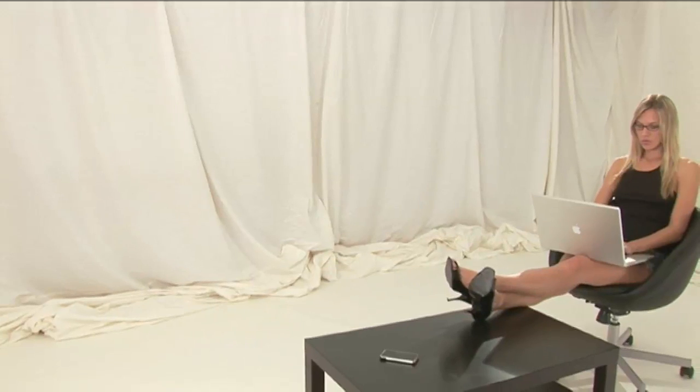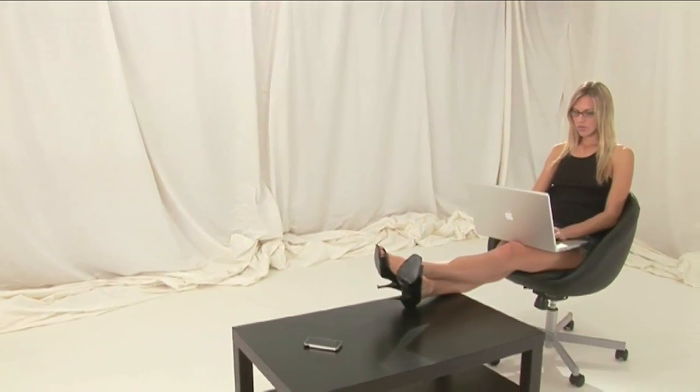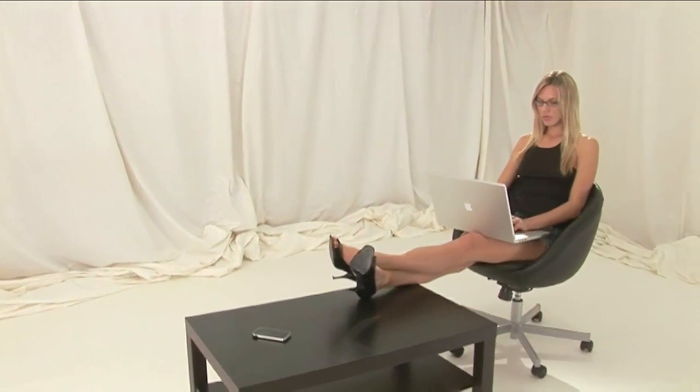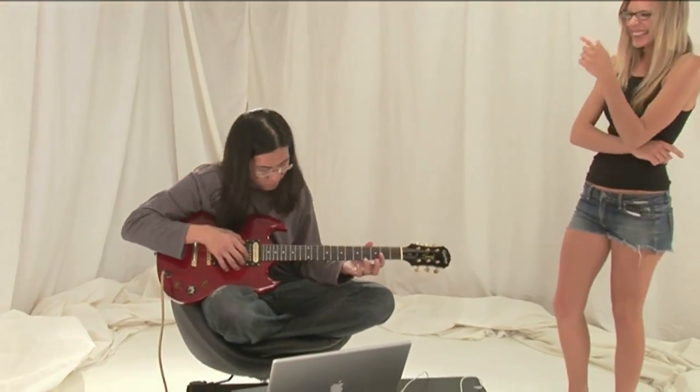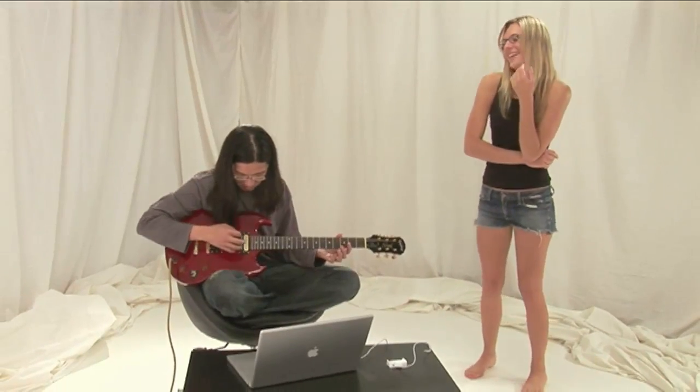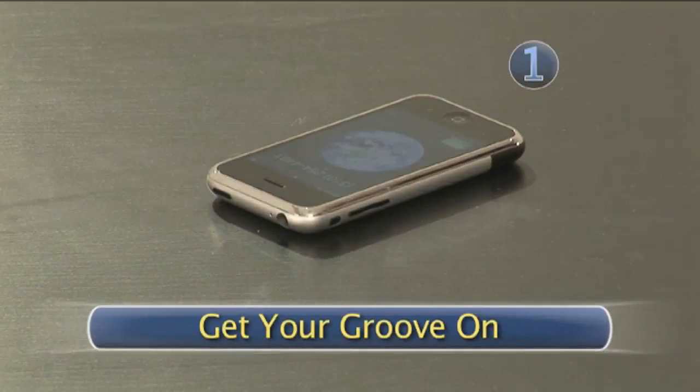For starters, change the ringtones to something you like, not what someone tells you to like. Scratch that. Change your ringtone to something cool. No, your riffs are not cool. Step 1, get your groove on.